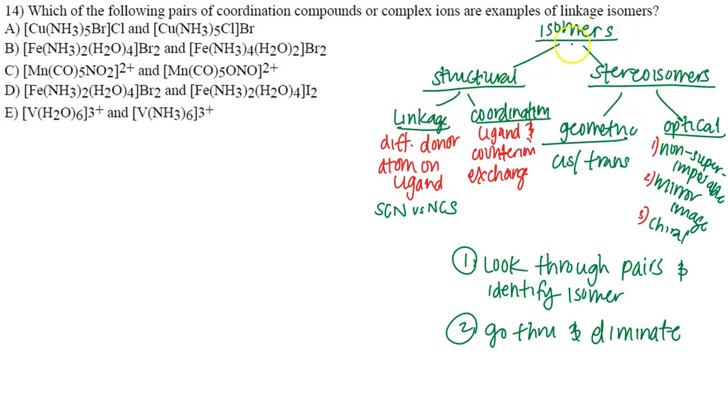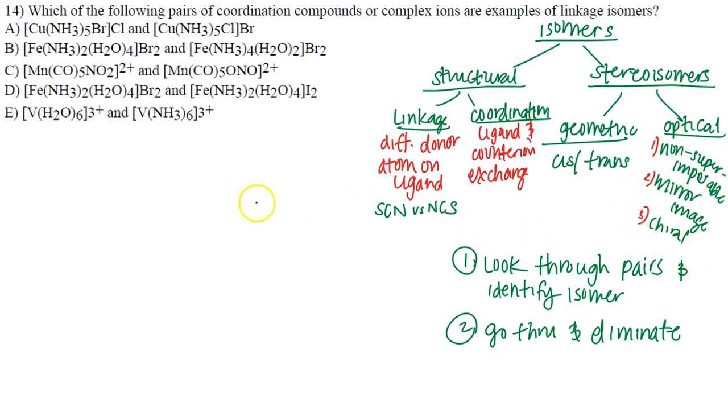So now we can say we have isomers, we have structural isomers. It's not just going to be butane to isobutane. We also can have structural isomers that are linkage and coordination isomers. Then we still are going to have our same stereoisomers, which are going to be geometric, cis or trans, and optical or enantiomers. Optical isomers mean they have to be non-superimposable mirror images and also have chiral carbons.